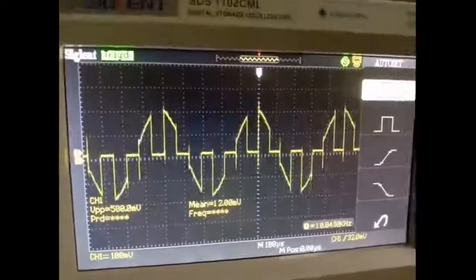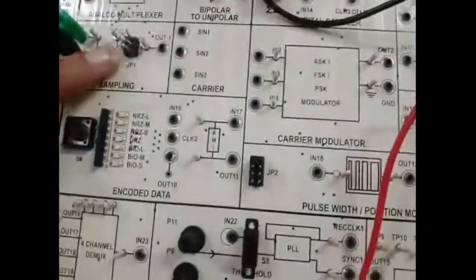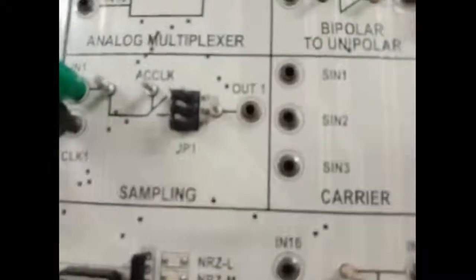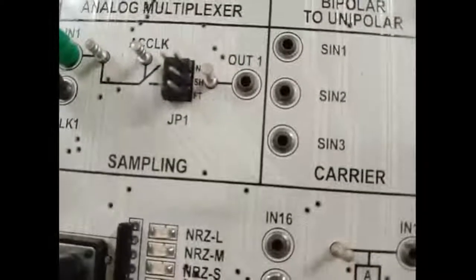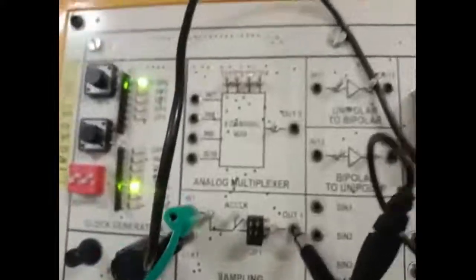Next, for the flat top sampling, what do we do? We just change the jumper to the last section, this last combination of pins. We just connect the jumper there. Then we see the output for flat top sampling.